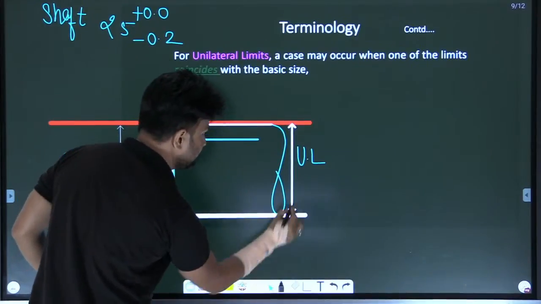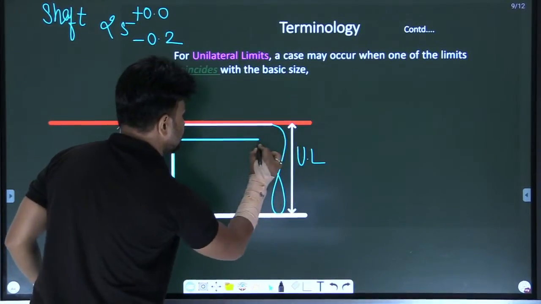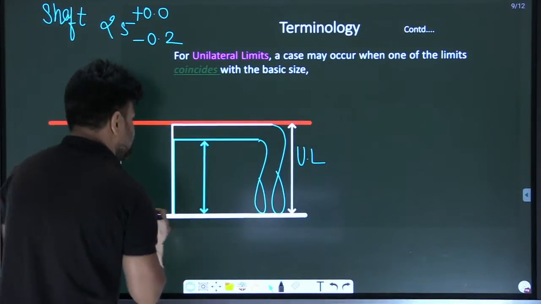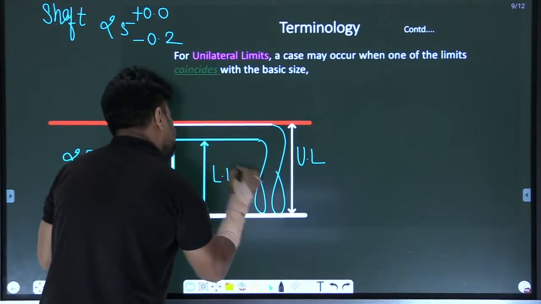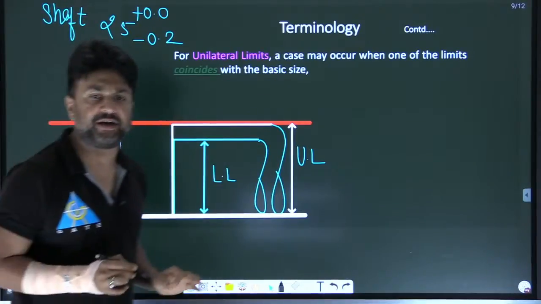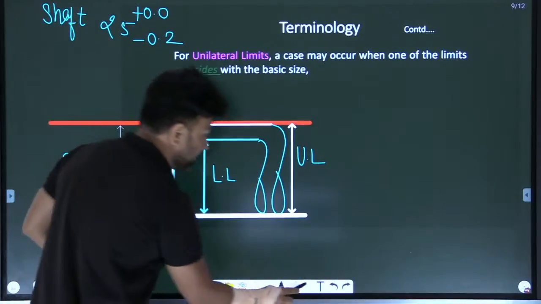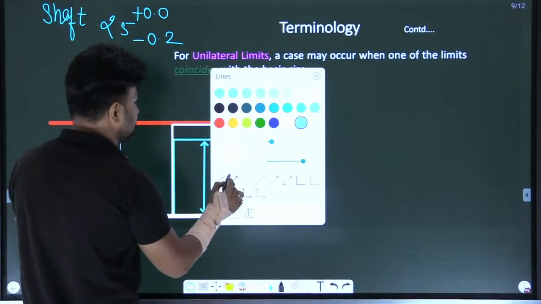This is the minimum size. See here, this is the minimum size, the lower limit, 24.8. It is not a bilateral, again it is a unilateral system, right?